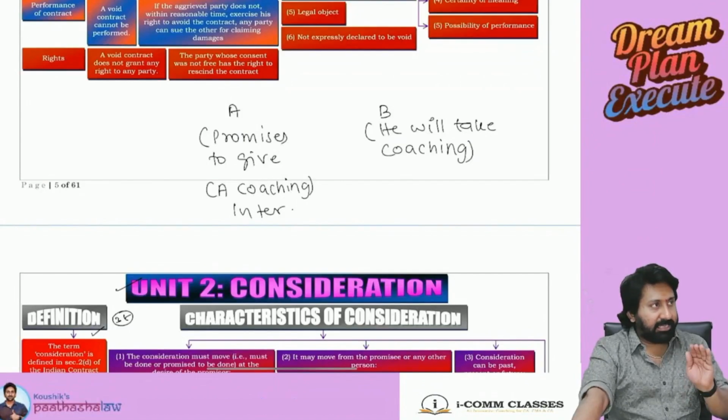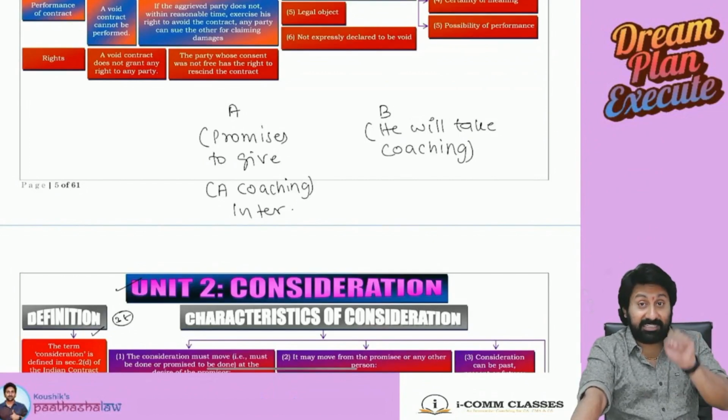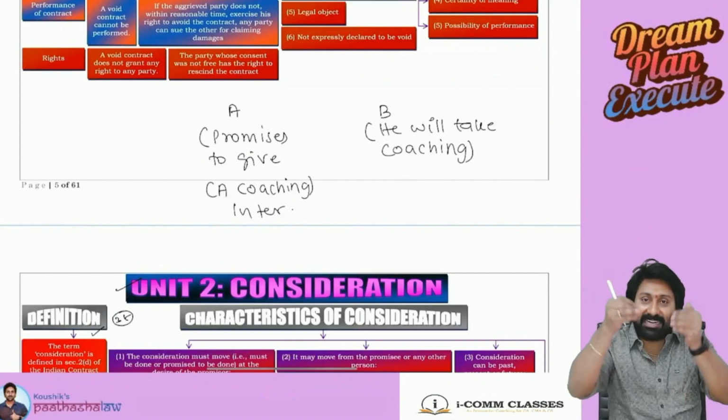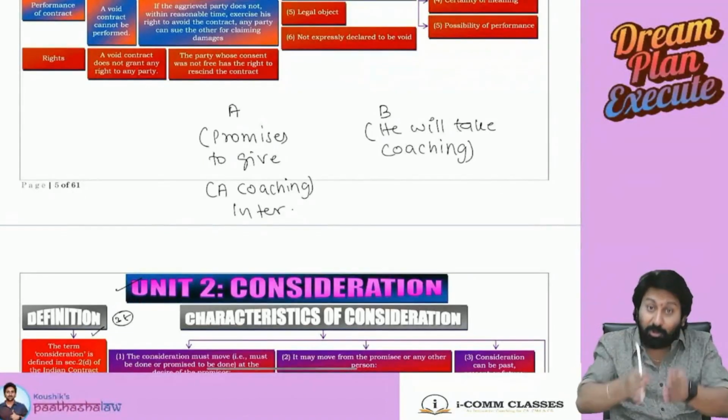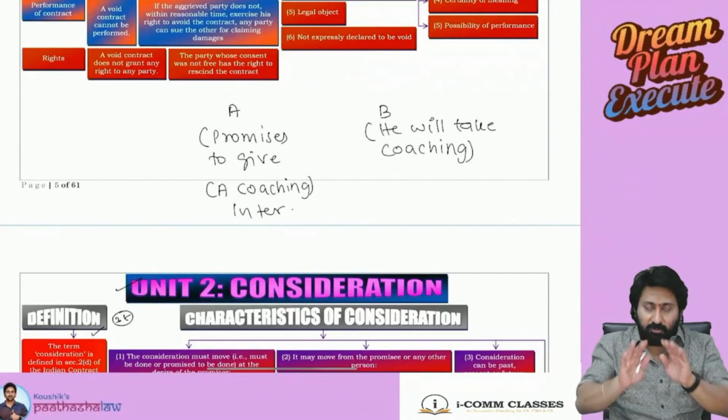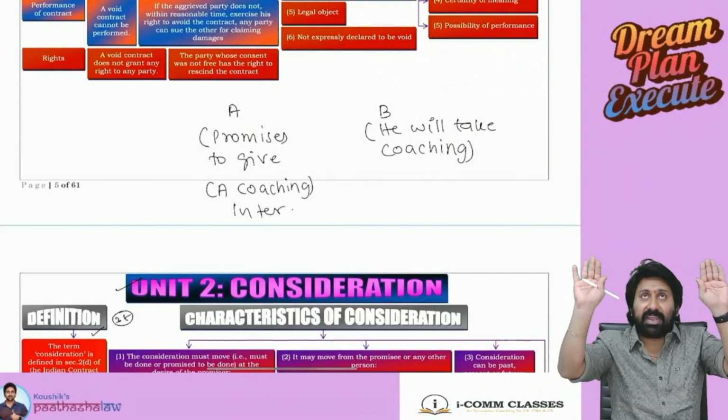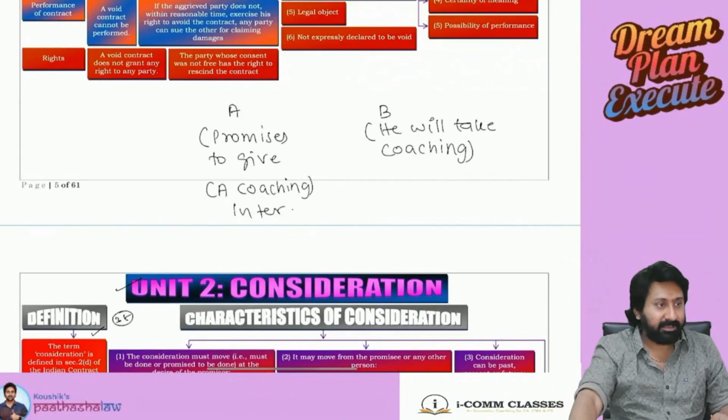Now we are in the consideration chapter. Therefore, B is promising to pay consideration. Forget about it. Till now, the consideration concept is not there. Now, without consideration, you see and tell who is the promisor, who is the promisee.